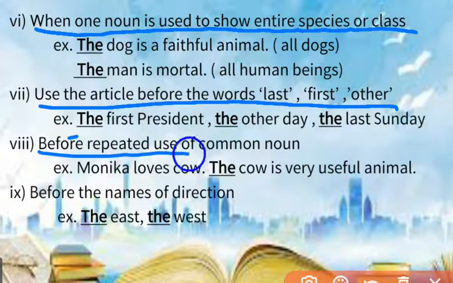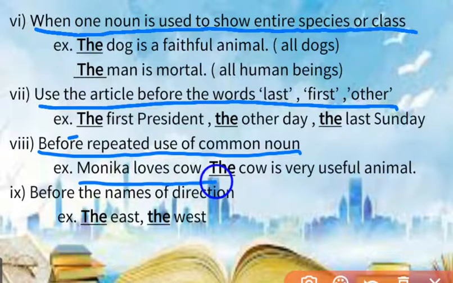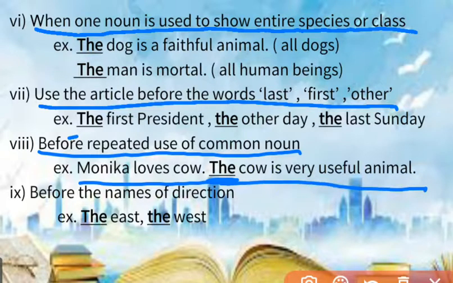Before the repeated use of a common noun, use the article. For example, Monica loves a cow. The cow is a very useful animal. Here I am talking about the particular common noun which is repeated. Again I am talking about the noun cow. So, the is used before cow.